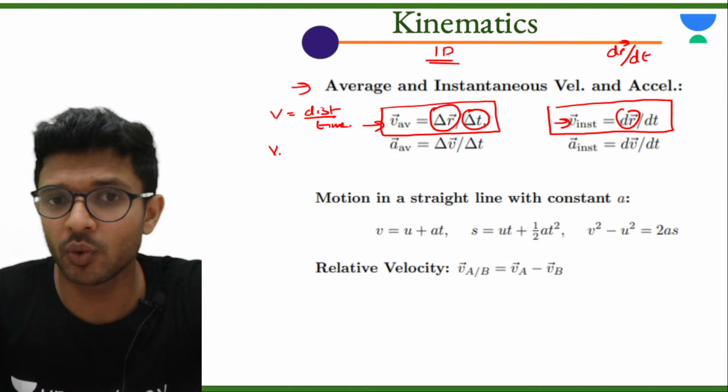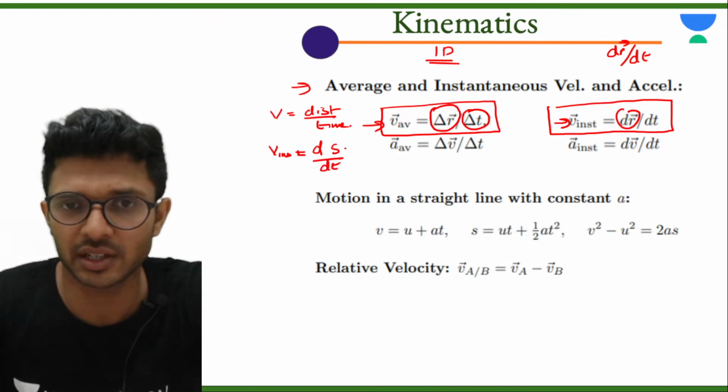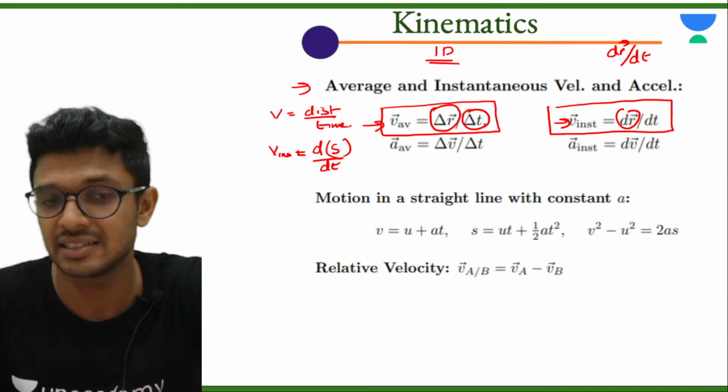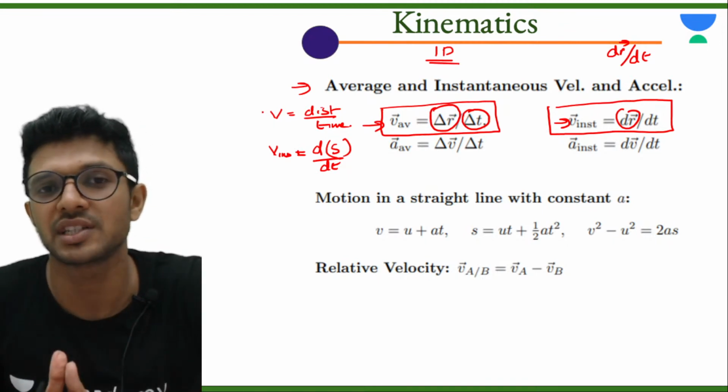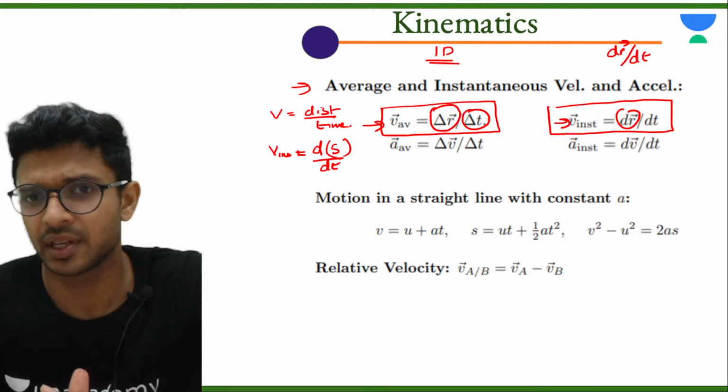And if you want instantaneous speed, what do you have to do? That is the differential of distance with respect to time. Just replace displacement with distance. What you will get is the equation for speed. That's all. Sabko pata hai. I'm not going in depth into it.